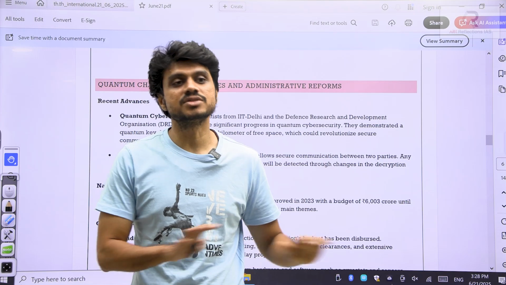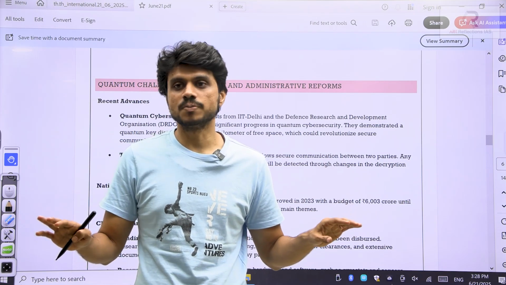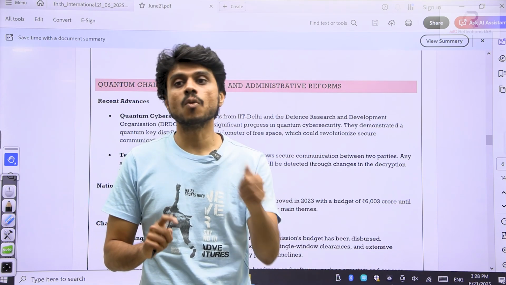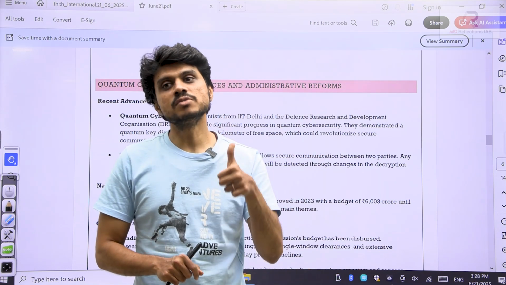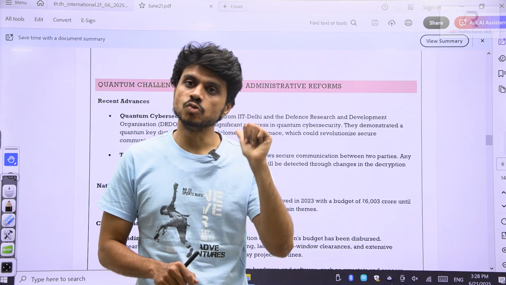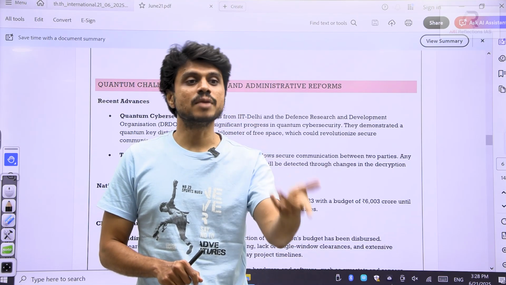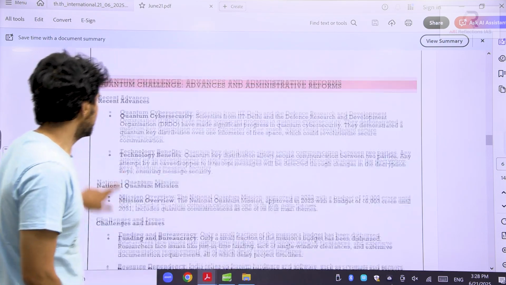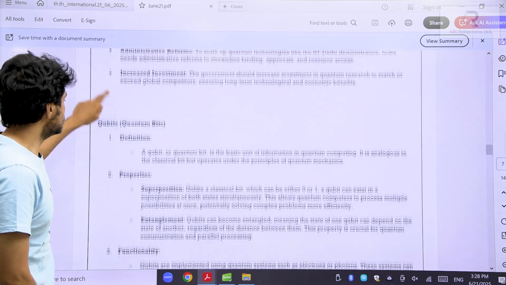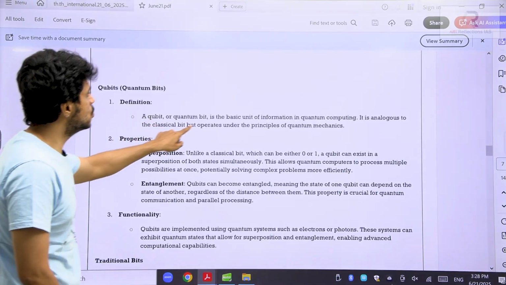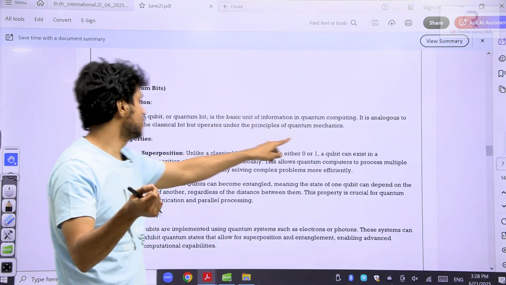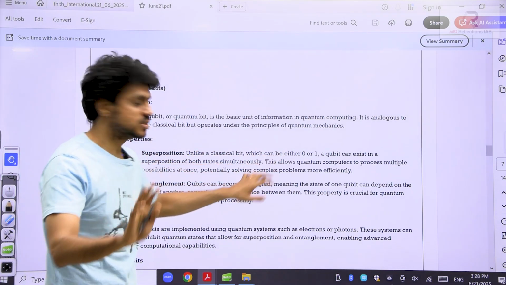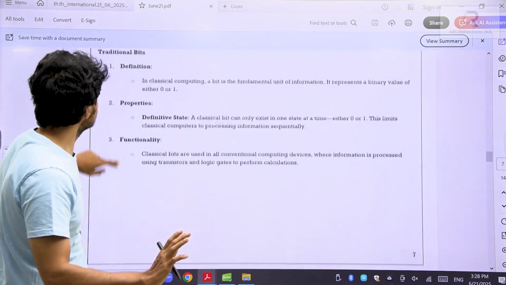Currently, these are at the research level. We have not yet developed them. So here we are trying to develop quantum computers which operate on qubits. The traditional bits will have only 1 or 0. Qubits can use 1 and 0 simultaneously, and these operate based on the principle of entanglement. Here I have given you what a qubit is. A qubit is a basic unit of information in quantum computing. It is analogous to the classical bit but operates under the principles of quantum mechanics. Now what are those principles of quantum mechanics?